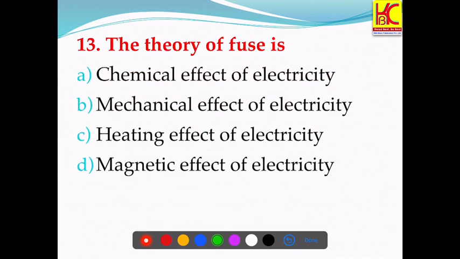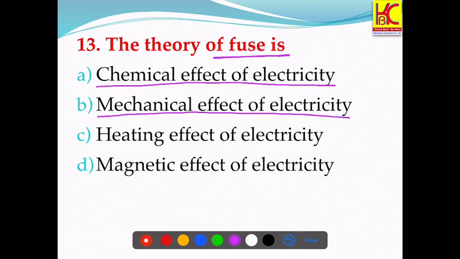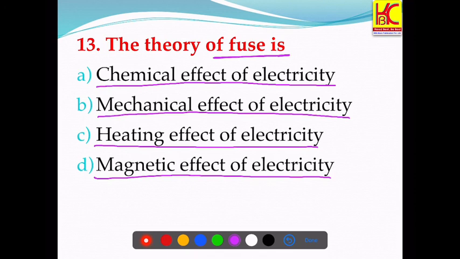Moving to the next question, question number 13. The theory of fuse is. So the working principle of fuse is what? The options are chemical effect of electricity, mechanical effect of electricity, heating effect of electricity, magnetic effect of electricity. So what is a fuse? Fuse is an electrical safety device that operates to provide overcurrent protection in an electrical circuit.